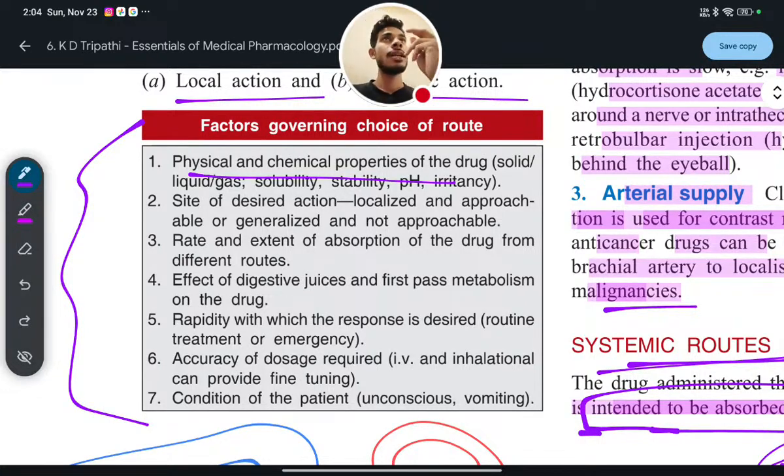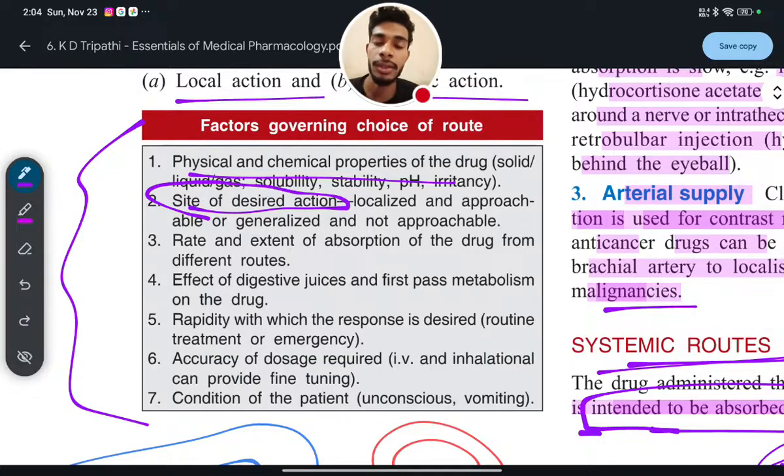You will choose the nasal spray. And if it is in the eyes, you will use topical drops. If it is in other areas, then you will take through the systemic circulation, or you can take through the oral route. So like this, the site of desired action also governs the choice of route of administration.